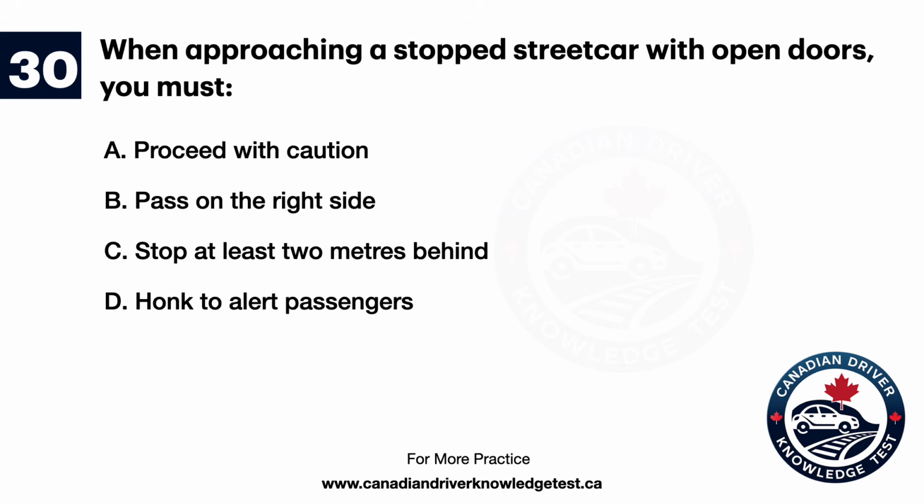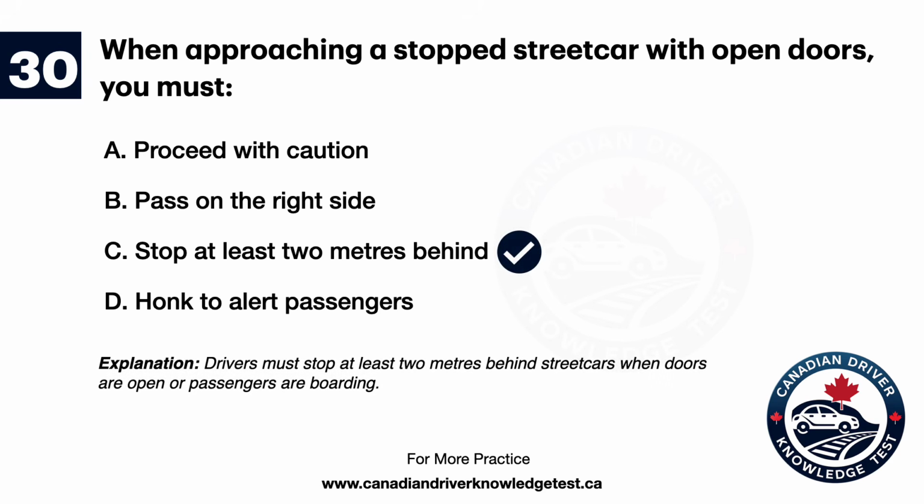Question 30. When approaching a stopped streetcar with open doors, you must A. Proceed with caution. B. Pass on the right side. C. Stop at least 2 meters behind. D. Honk to alert passengers. The answer is C. Stop at least 2 meters behind. Explanation. Drivers must stop at least 2 meters behind streetcars when doors are open or passengers are boarding.